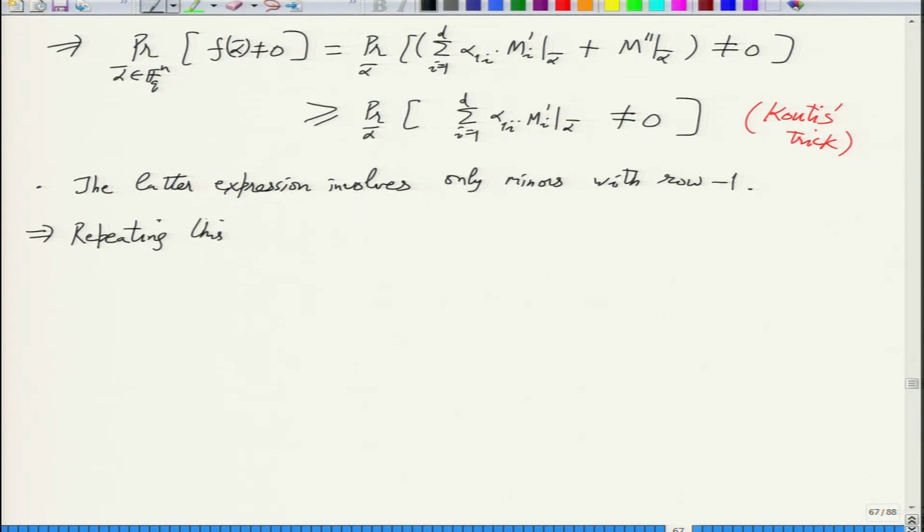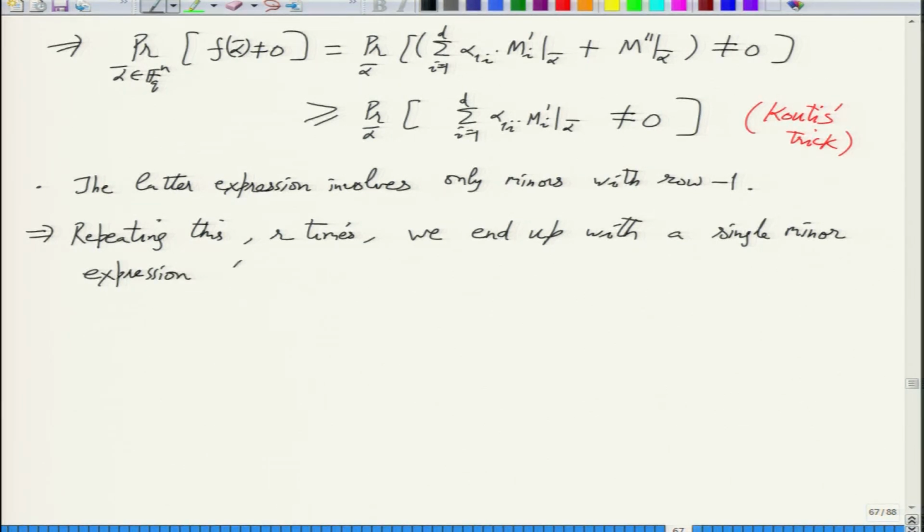So repeating this several times, basically I think r times, we end up with a single minor expression. So that was covered in claim 2.